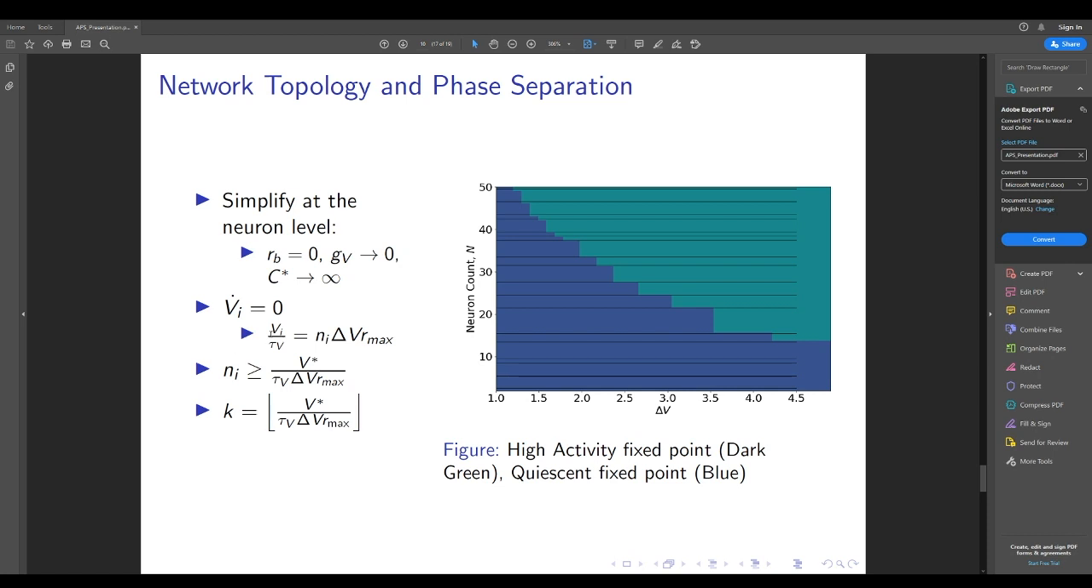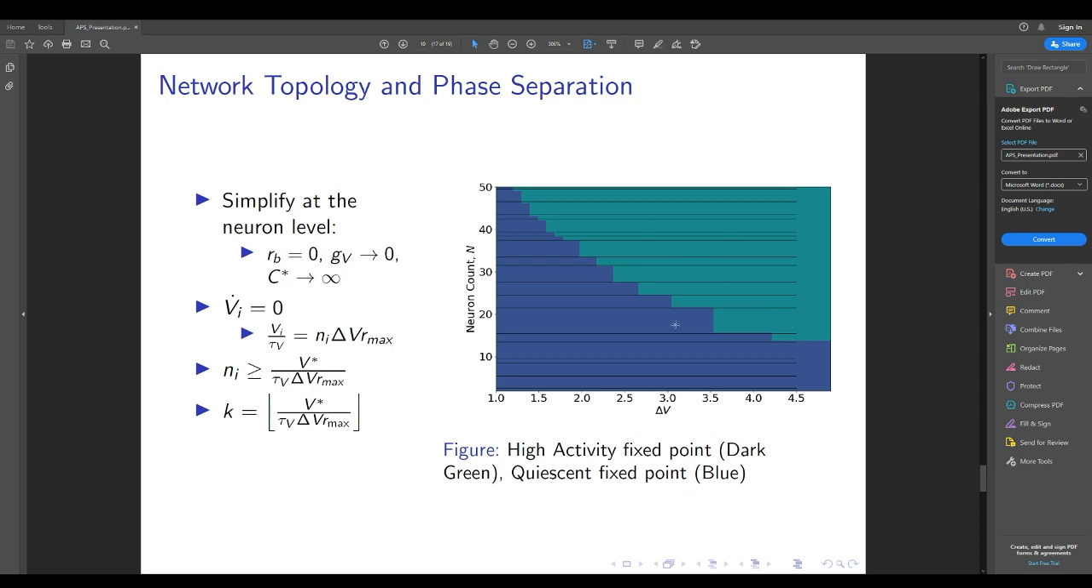We observe that transitions from the high activity to the quiescent phase are exactly determined by the removal of particular k-valued k-cores from the network. And specifically, if we know at which neuron count a k-core vanishes, and the delta V parameter, this transition here can be predicted and computed exactly.